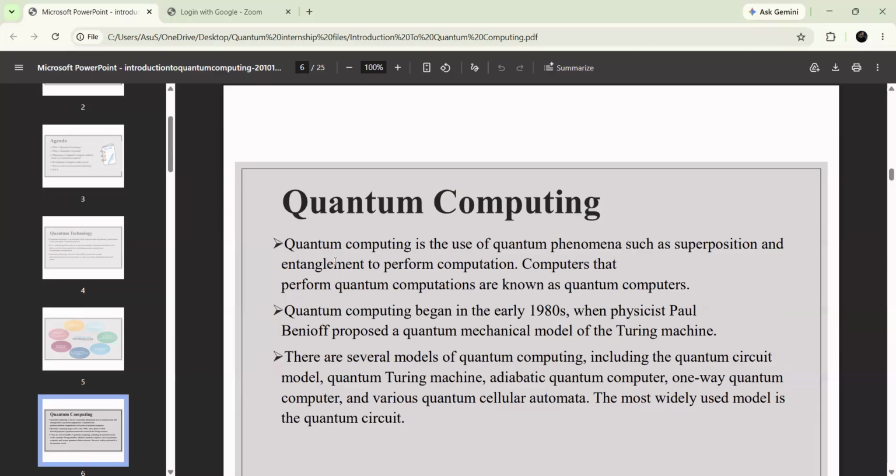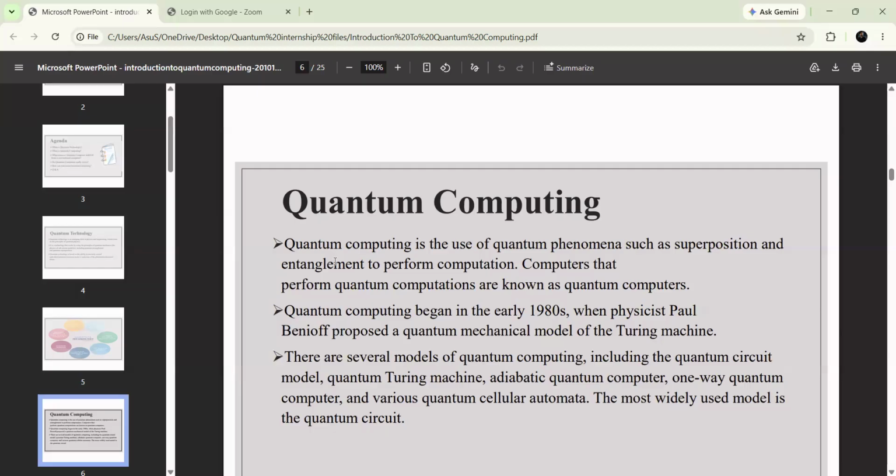There are various models of quantum computing, like the quantum circuit model, quantum Turing machine model, adiabatic quantum computer, one-way quantum computer, and various quantum cellular automata. The quantum mechanical model of the Turing machine is also one of the models in quantum computing.